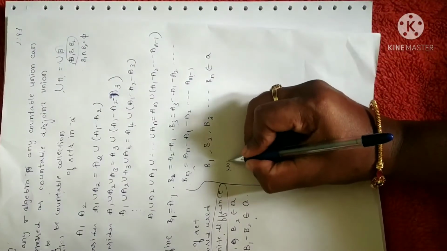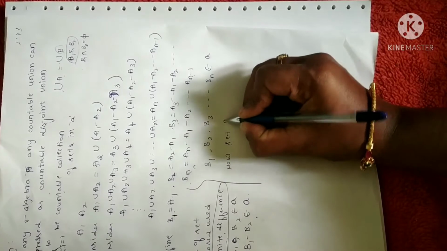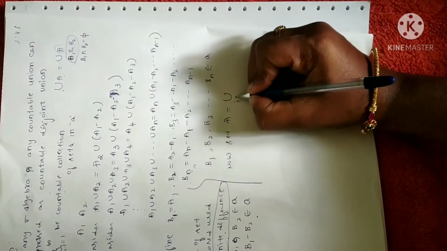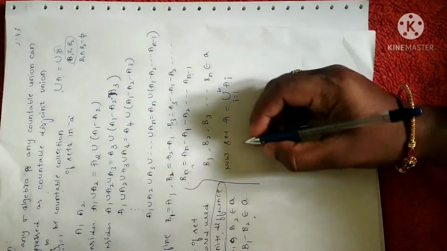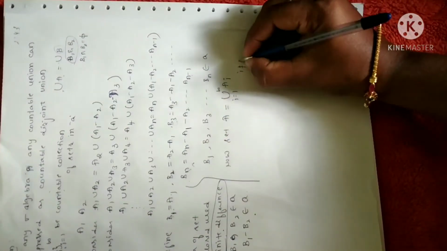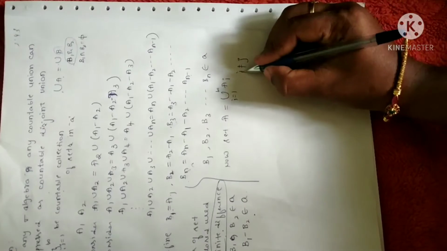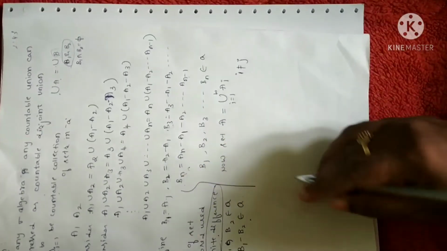Now let us consider a set A such that it contains the union of all finite sets for which i should not be equal to j. In the sense, the suffix values will never be equal to each other.